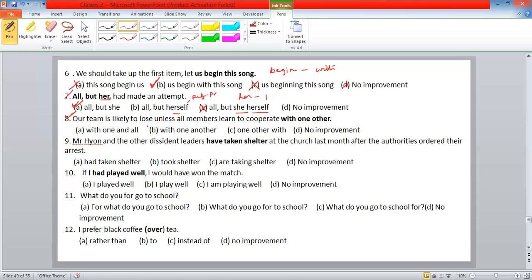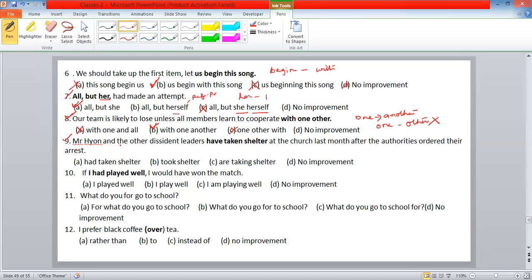Our team is likely to lose unless all members learn to cooperate with one other. With one and all, with one another, no improvement. B: with one another. Always one follows with another, one another, not with other. So one another only is the right one. One and all is also wrong. Next one.